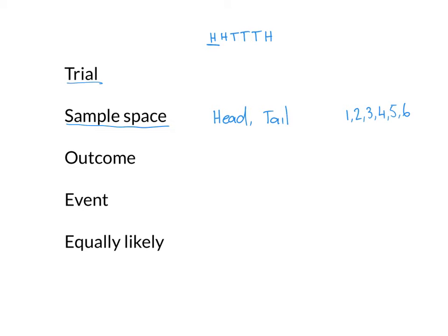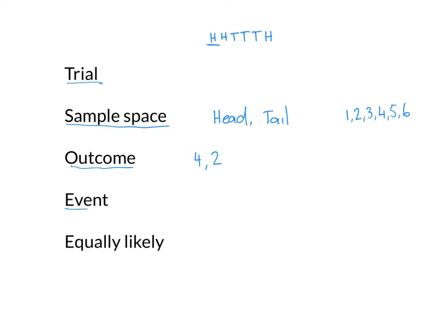Now, if I was to run my own little experiment and I wanted to see what happens if I roll a 6-sided dice, then an outcome is just what happens when I roll that dice. So I might roll a dice and the first time I get a 4. That is one outcome. I might roll it again and the next time I get a 2. That's another outcome. So an outcome is what happens when you conduct a trial. So it's what happens when you roll a dice. It's what happens when you flip a coin.